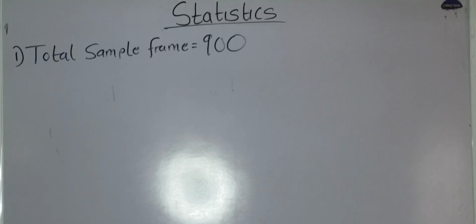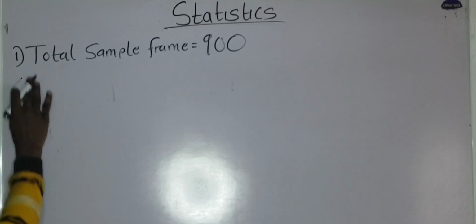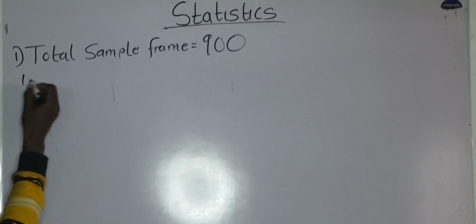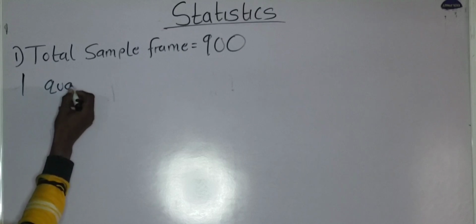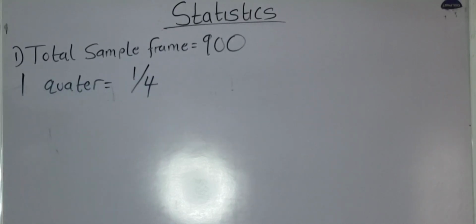Please get the first question very well, okay? What's the meaning of one quarter? Let me start from that place, okay? One quarter means 1/4. Do you understand?